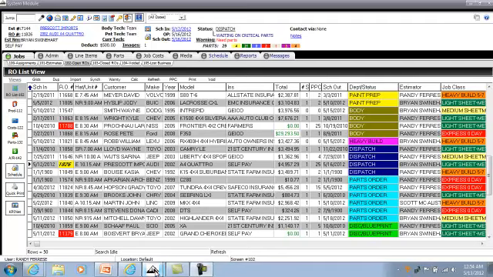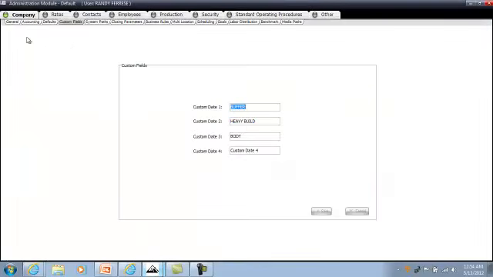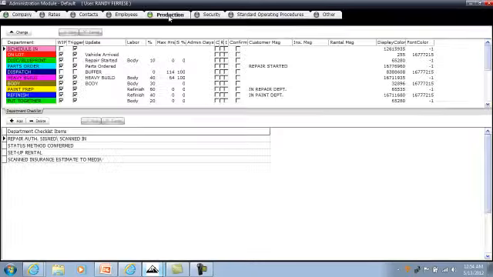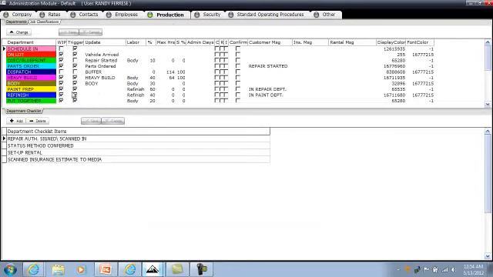Now, I'm going to show you how the custom fields are set up. In your administrative module, under custom fields, I have a custom date for my replenishment buffer. I have a custom date built for my heavy build, and I have a custom date built for my body. So how we're going to get that to trigger is in your production view. Here at dispatch, I'm calling that my buffer, and I would need to have a check mark in the box.